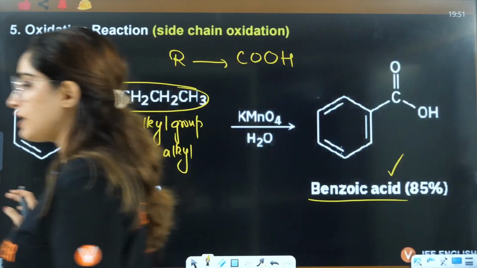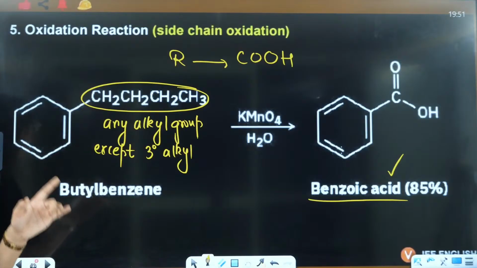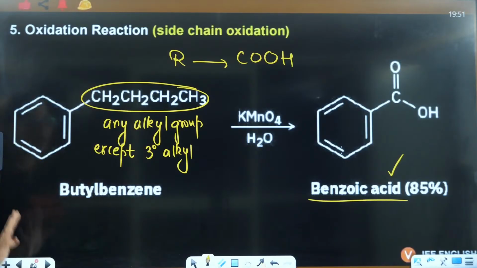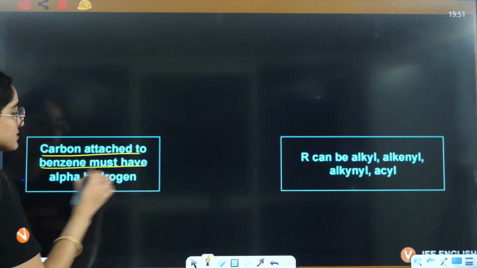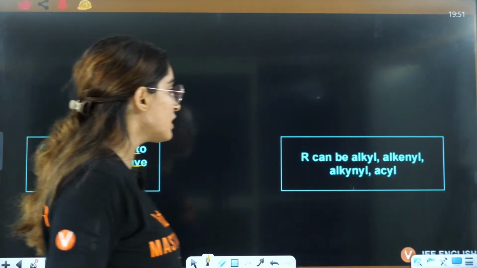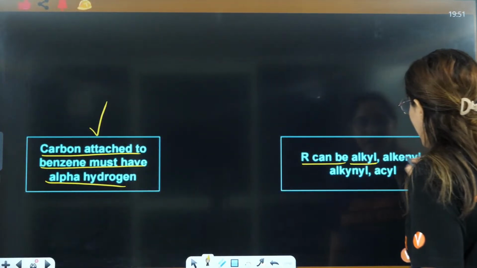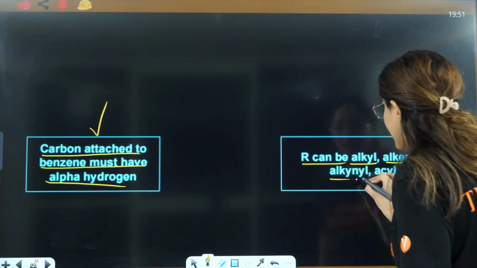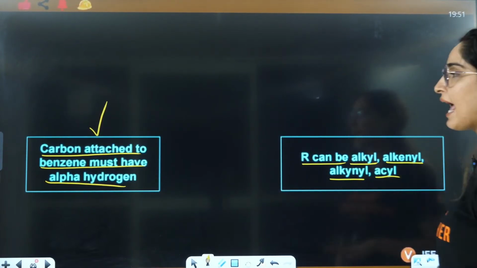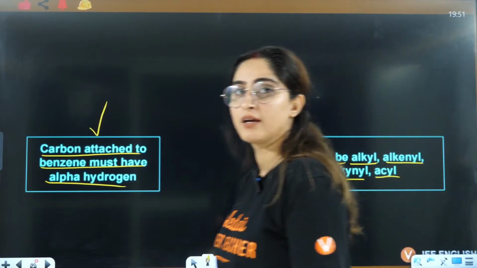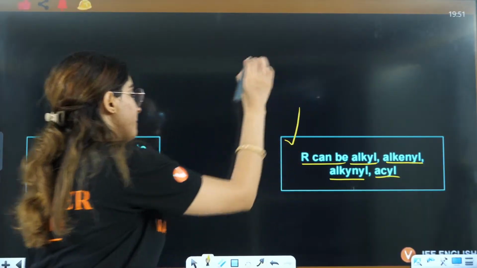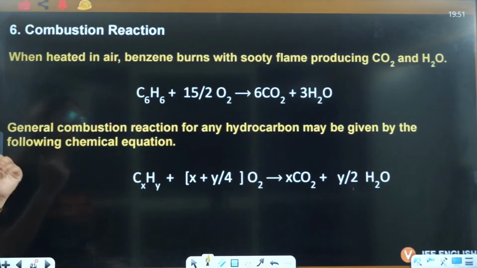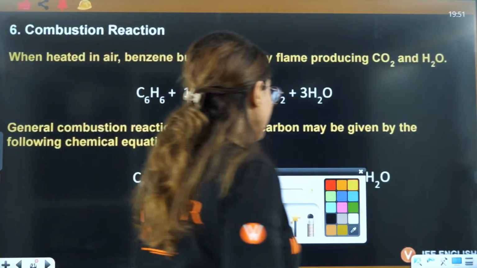Any alkyl chain except for 3 degree alkyl. Tertiary alkyl should not be there, right? That's why we are saying the carbon attached to the benzene must have alpha hydrogen. R can be alkyl, alkenyl, alkynyl, acyl, anything can be there, but it should not be tertiary. This also can take place, right?